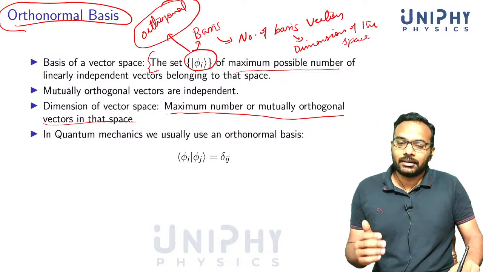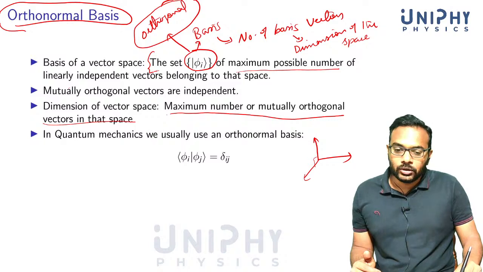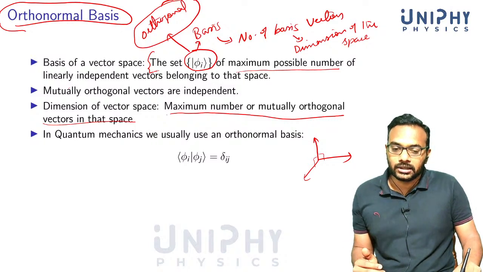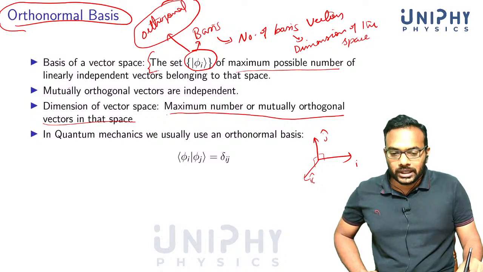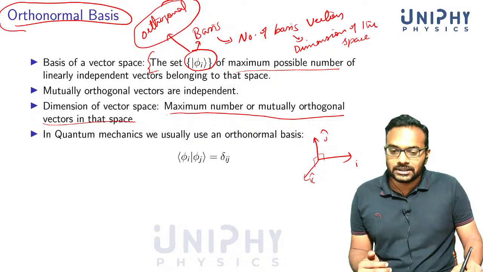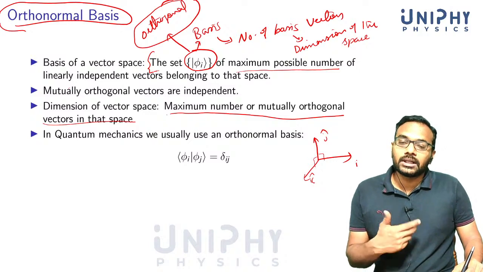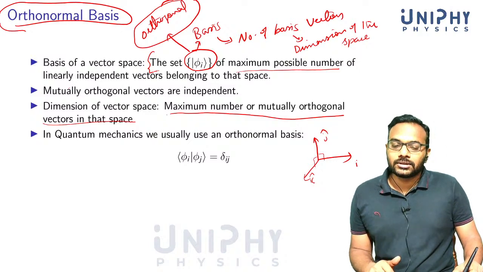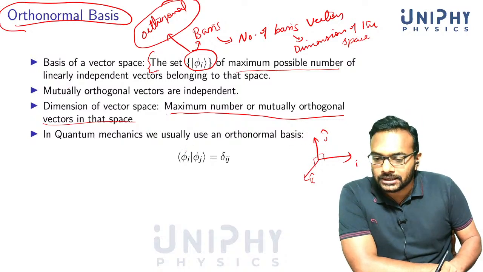For example, in the 3-dimensional space, you can choose one direction, and you can choose one direction which is perpendicular to it. You can choose one more direction which is perpendicular to both these directions, mutually perpendicular. We usually call these i, j, k. So we can choose one direction, one more direction orthogonal to that, and one direction which is orthogonal to these two. Now you cannot construct a fourth vector which is orthogonal to all these 3. That's why we say that the dimensionality is 3 for 3-dimensional Euclidean vectors.